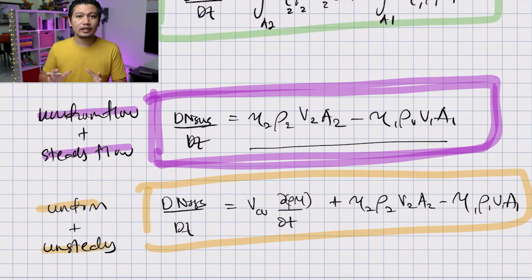After this, we are going to take a look at how to use, let's say, conservation of mass in this equation, for example. And then we're going to learn how to use conservation of momentum in this equation. But that is the topic for another video. For now, just make sure you understand the three fundamental laws that the fluid follows, and then take a look at the Reynolds transport theorem, the full equation, and see how you can simplify the equation for uniform and steady flow, and then